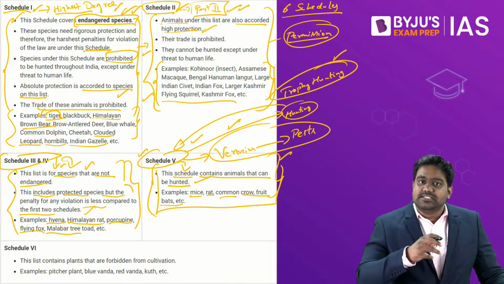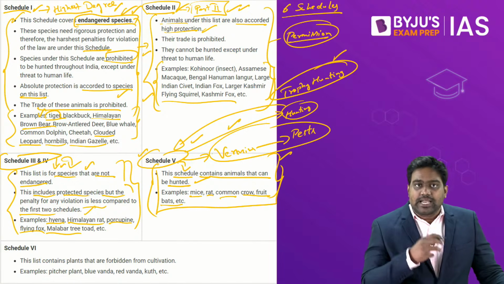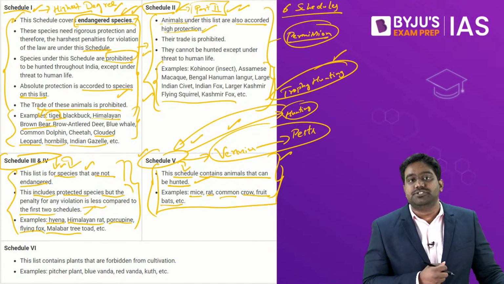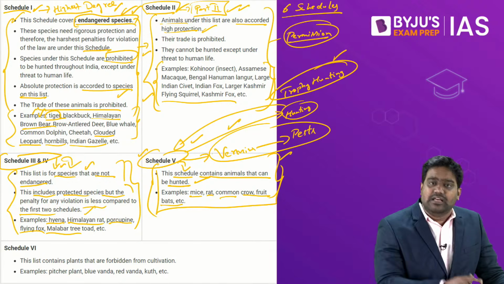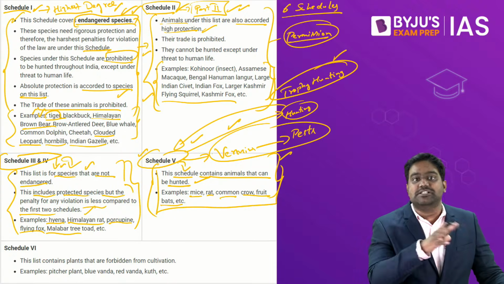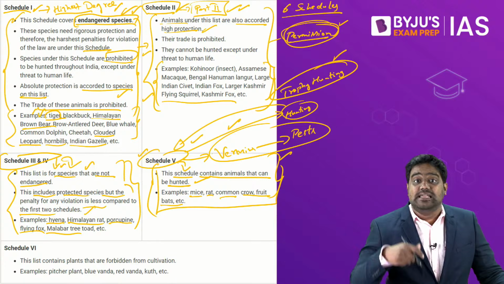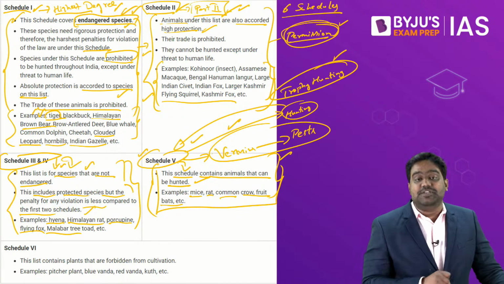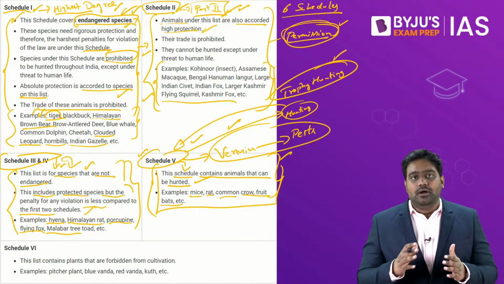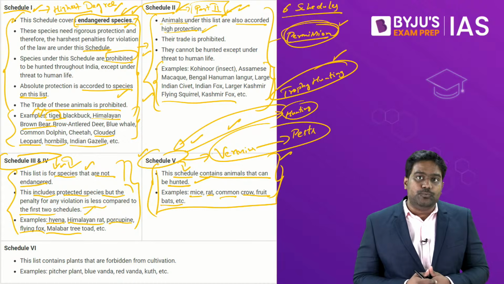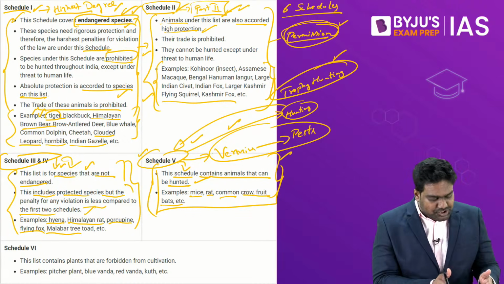So only in such special cases, only when the animal cannot be captured alive, or let's say if the animal is facing a life-threatening disease, so to end its suffering and misery, only in such special circumstances, authorities might give permission to hunt or to kill an endangered species. Otherwise, hunting and killing of these animals is entirely prohibited under Schedule 1 and Schedule 2. So they have the highest degree of protection.